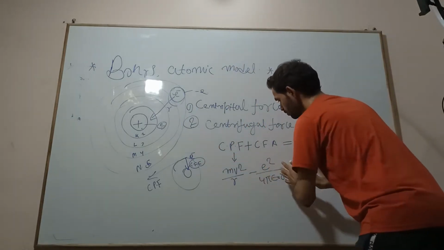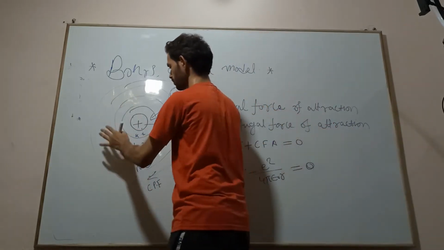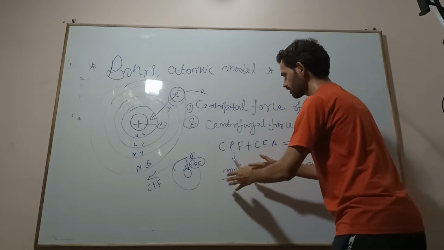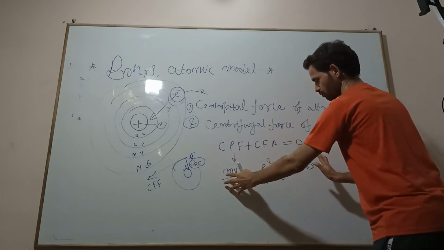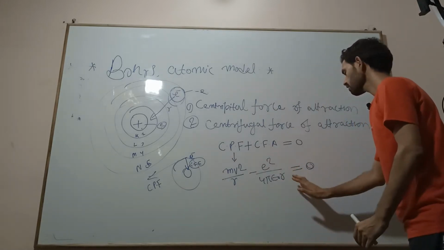So these forces balance each other and make this atom stable: the electrostatic force of attraction and the centripetal force are balancing each other, making the net equal to 0.